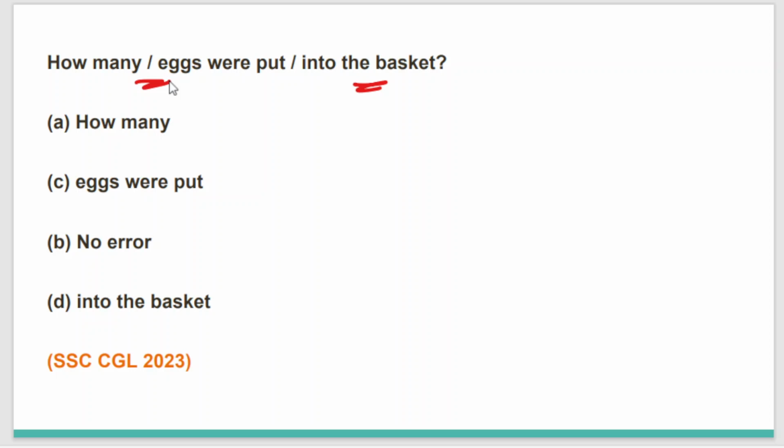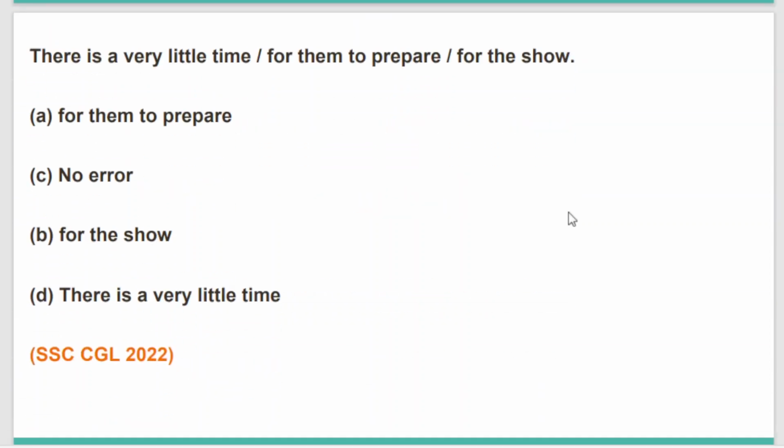So, how many eggs were put into the basket? And the sentence has no error. The sentence is grammatically absolutely correct. No error. I hope the sentence is clear to all of you. Moving to the next question.